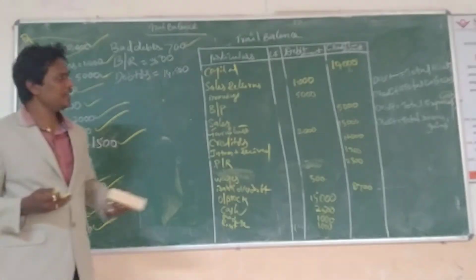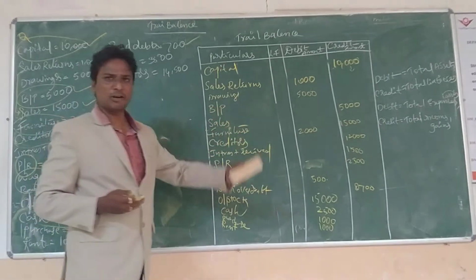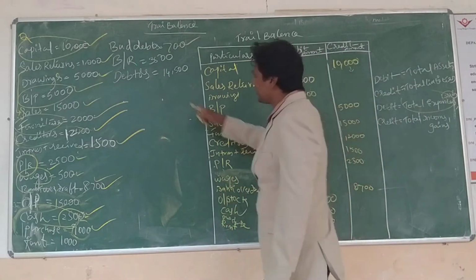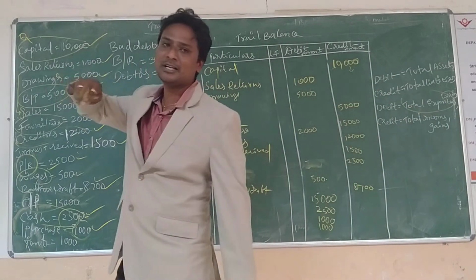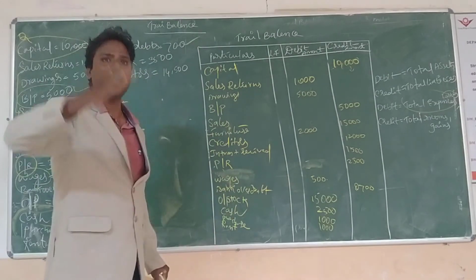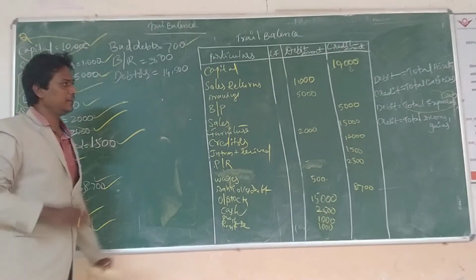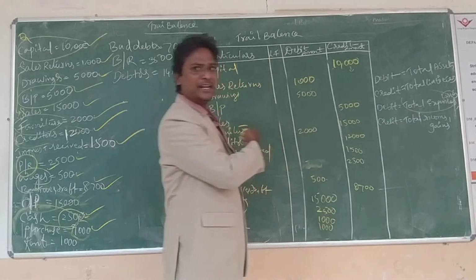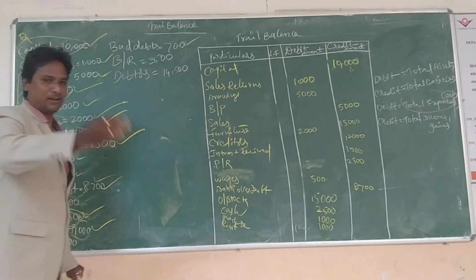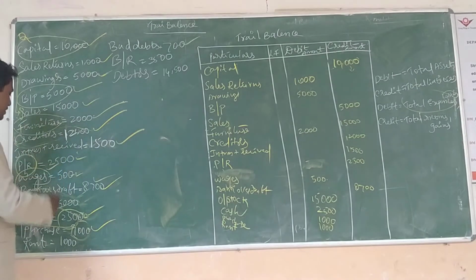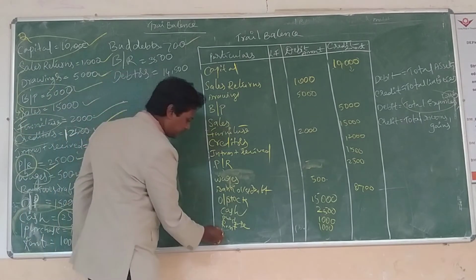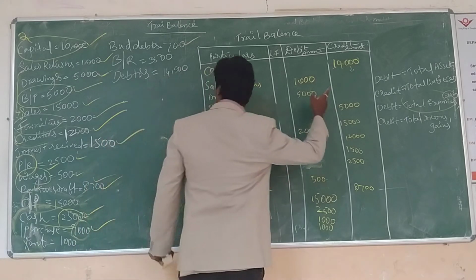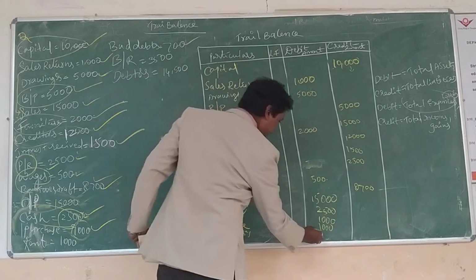So we consider it as an expense or loss. We could not recover the particular amount from the capital amount. That's why we call it bad debts. That is a loss for the organization. We treat it as a debit under total expenses and losses. What amount? 700, debit side.